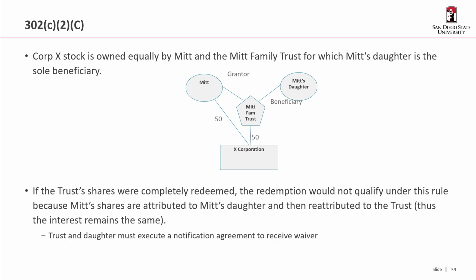As a result, that interest remains. So what would need to happen is the trust and the daughter would need to execute a notification agreement in order to receive a waiver, which means that given certain steps, you can receive a waiver on this sort of thing.